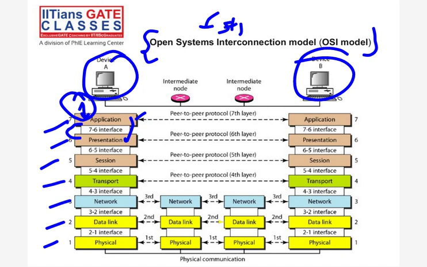Similarly, some rules are also applicable at your application. These rules mean protocols. These protocols we call peer-to-peer protocols, right? I send the data, I apply some rules on the layer. Again, you receive the data, some rule is applied. So we call them peer-to-peer protocols.